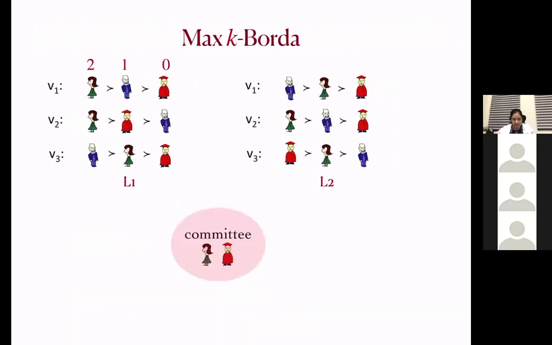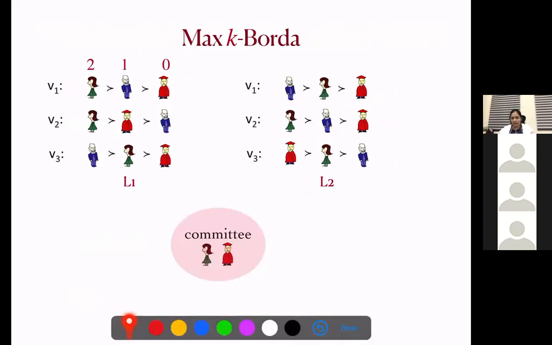So let's consider an example. Suppose we have again this committee of this green lady and red guy. So here the satisfaction of voter V1 in layer L1 from this committee is 2, because in k-Borda, recall that we take the summation of the Borda score of the committee members.